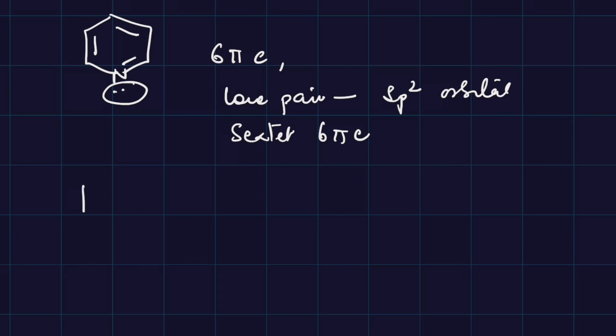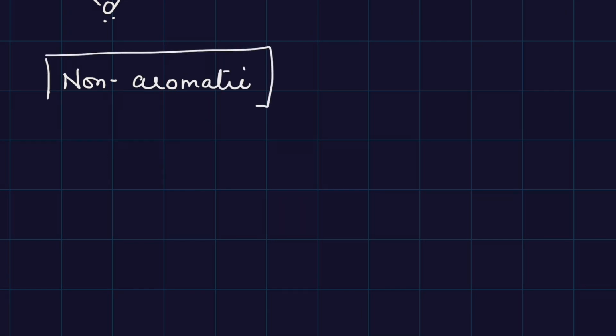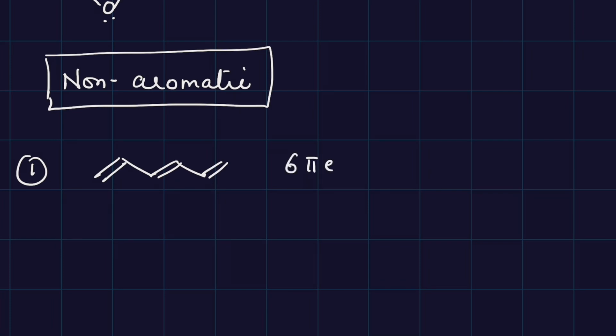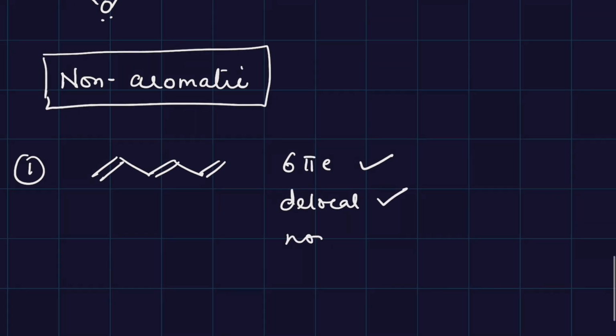On similar lines you can work out these as well. What happens here? One pair is a part of the sextet, the other doesn't form part of the sextet. Okay, and let's do one more class, that is non-aromatic. In non-aromatic, one or more conditions will not be there. For example, the first one: see, it has 6 pi electrons, there is delocalization, complete delocalization, but it is non-cyclic, so it is non-aromatic.